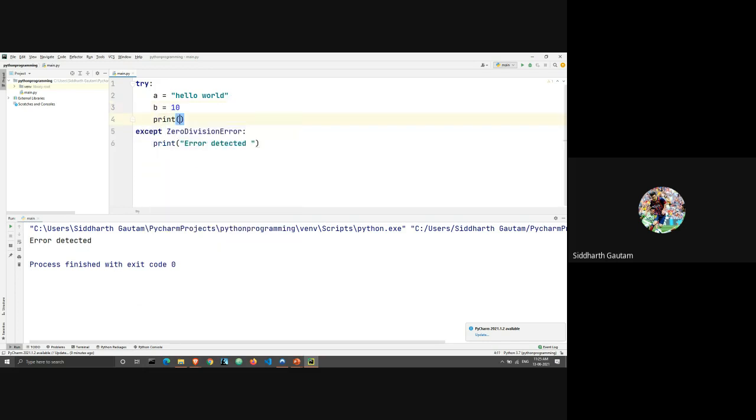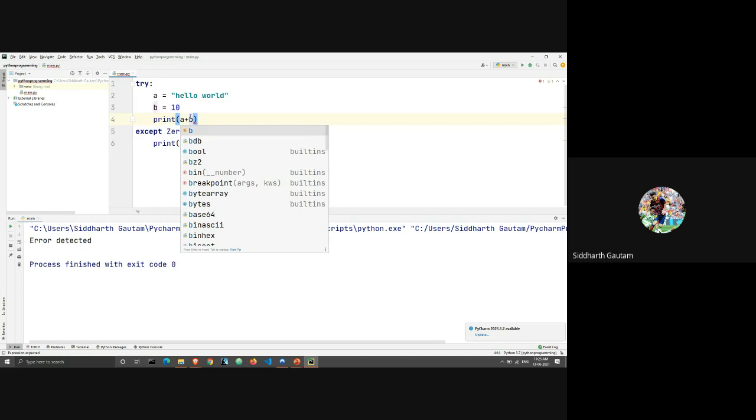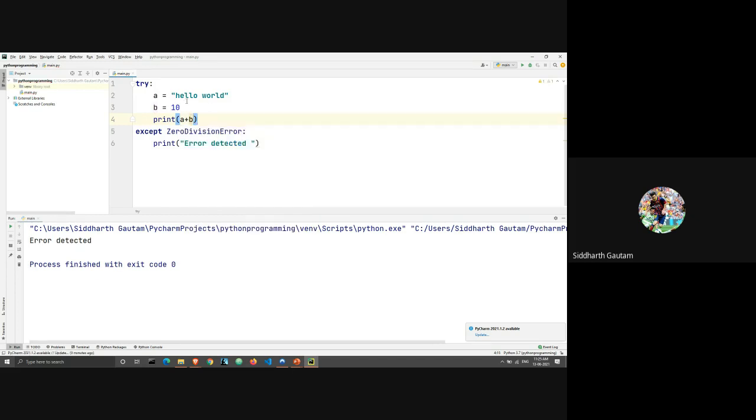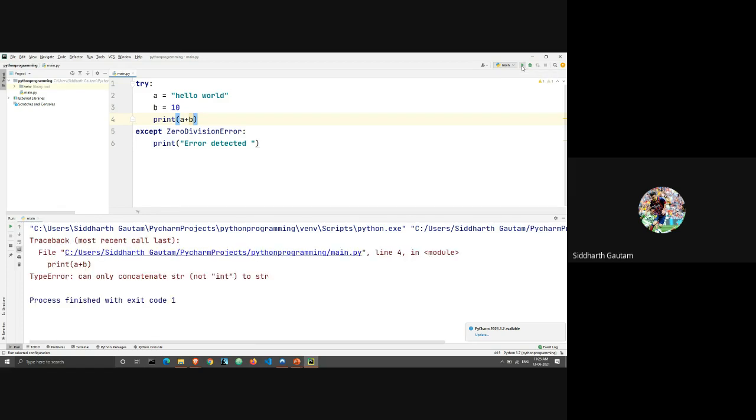What we are going to do is print a plus b. I cannot add a string with an integer, right? That we already know. Either we have to convert the string into an integer, which in this case is not possible, or we have to convert our integer into a string, which in this case is possible, but I have not done that. So there should be an error here. Let's run this and see what happens. Yep. So it gave me an error, right?